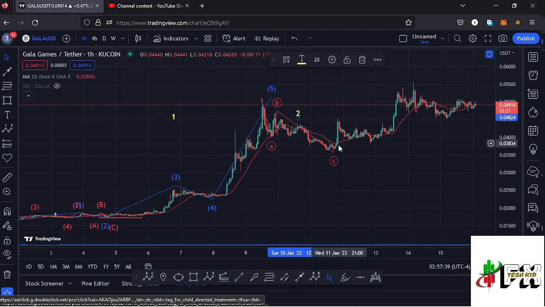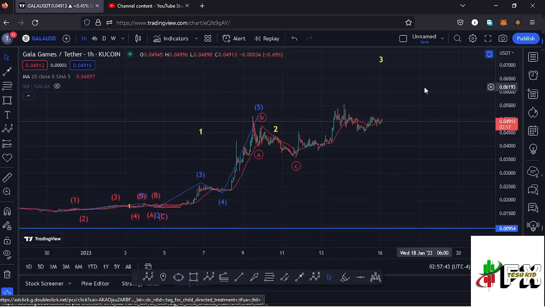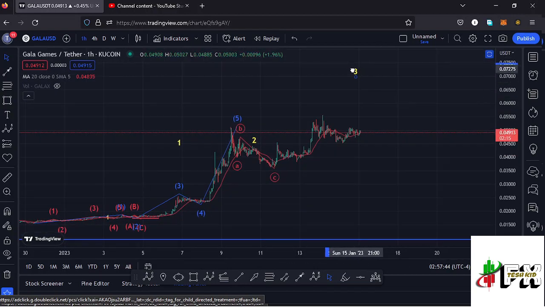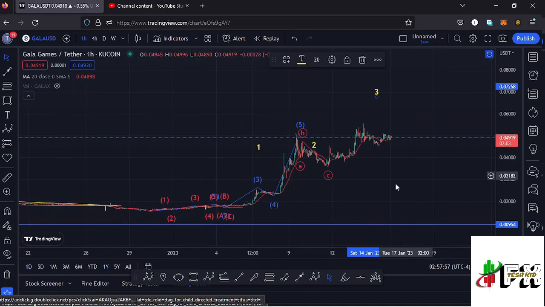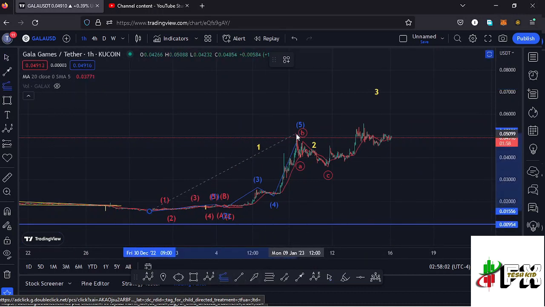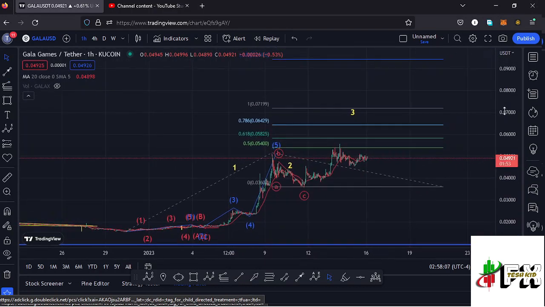And after seeing the formation of a higher ED12 count 2, I expected another bounce to the upside in the formation of a higher ED12 count 3, and this could be what is playing out here on the Gala Games chart. We could be in the formation of this higher ED12 count 3, and by first sketching out a minimum target area to the upside in the formation of this wave 3, using a trend based Fibonacci, connecting it from the low of the first wave to the high of that wave 1, then dragging the fibs to the low of the second wave, we can get a target area to the upside in the formation of that wave 3